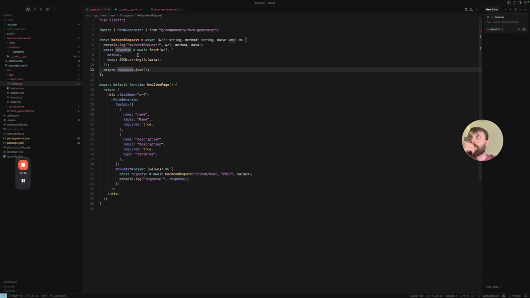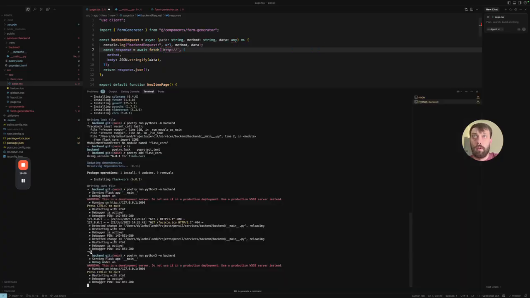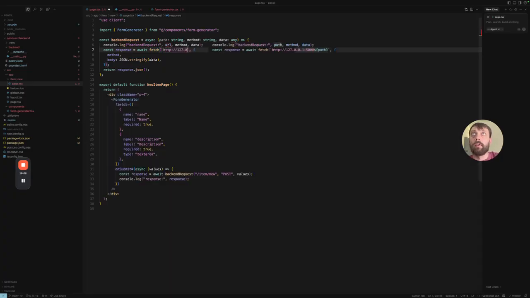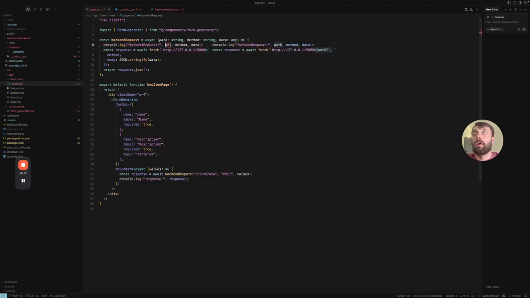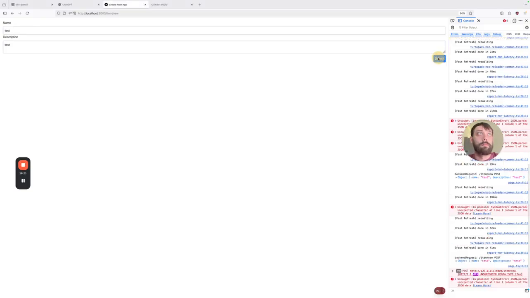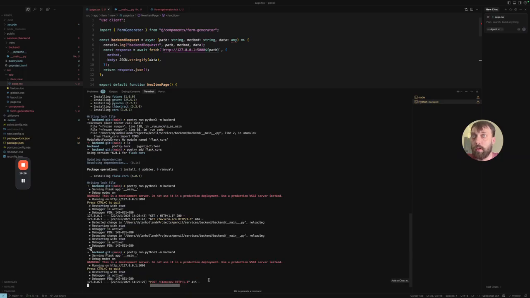If we come onto this side, and we'll add a simple like const backend request, something like that. Just for now. Async.